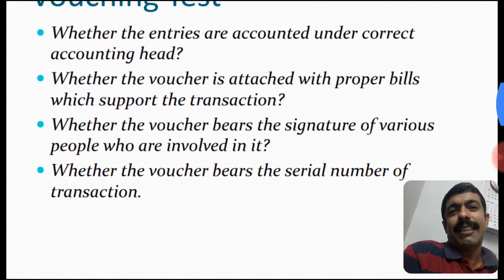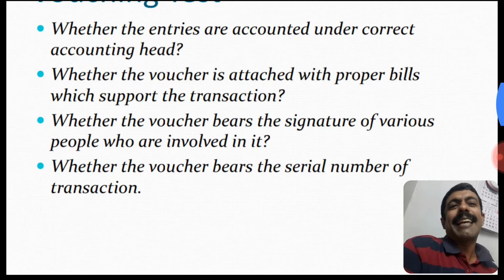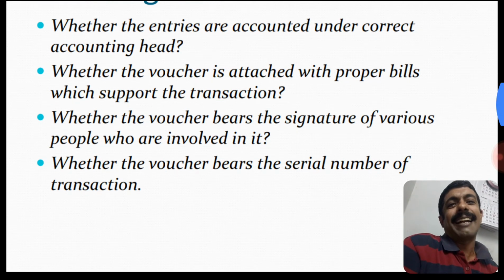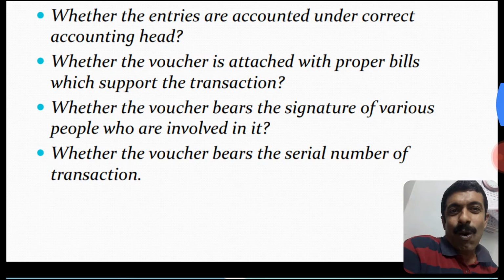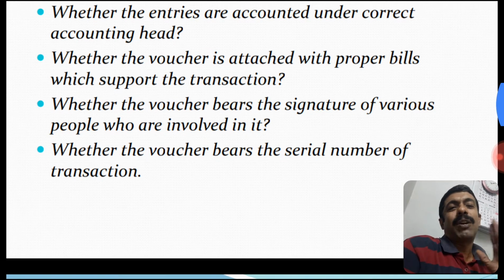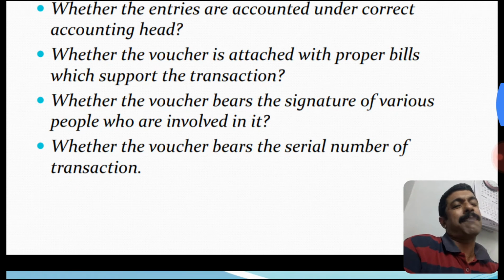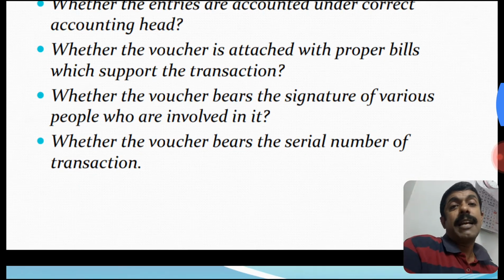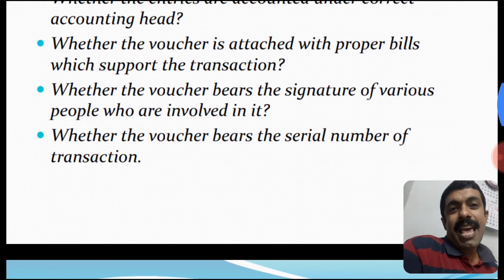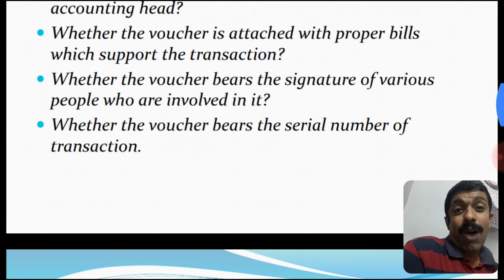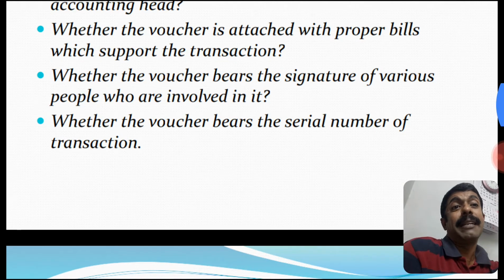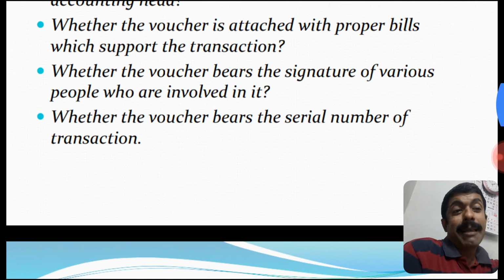What are the vouching tests? Whether the entries are accounted under the right head of account. If any expense or income has been booked under the wrong head, that has to be rectified. Whether the voucher is attached with the proper bill. The voucher should bear a proper supporting bill. That is the thumb rule.